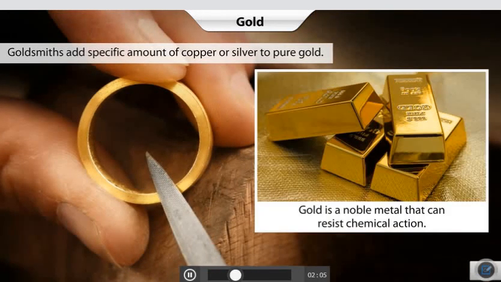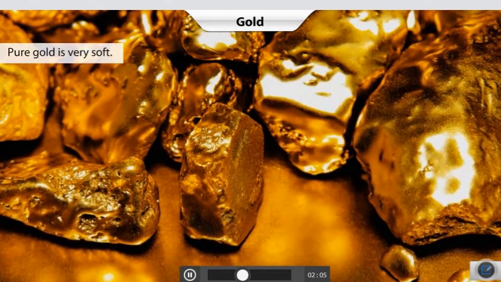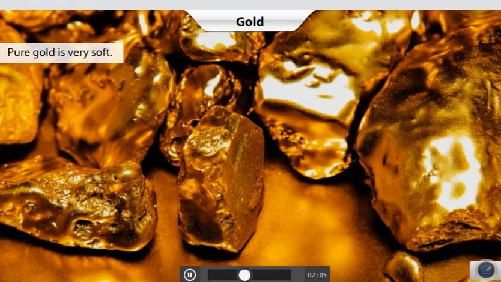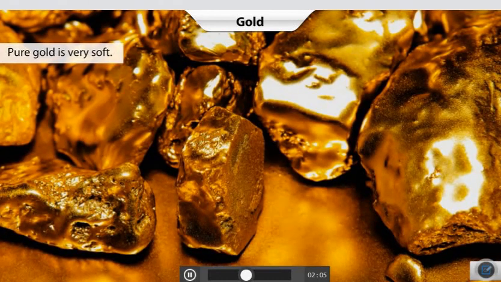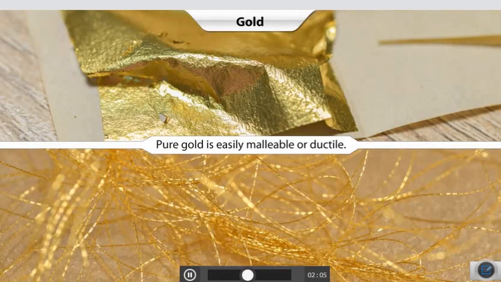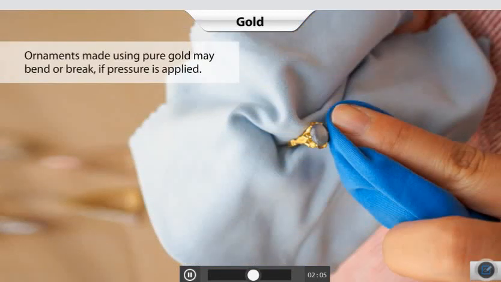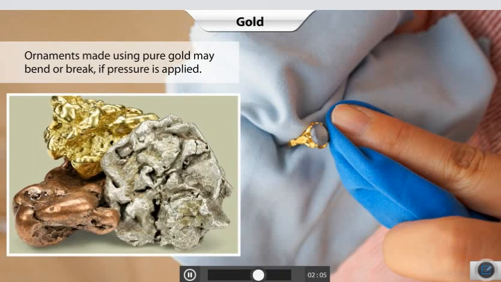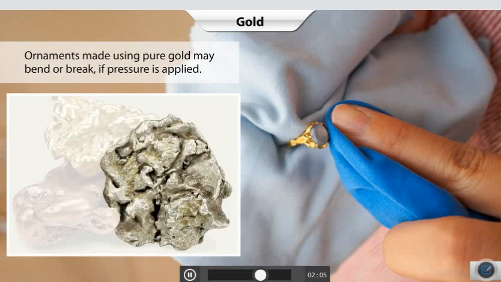Gold is a noble metal and occurs in nature in elemental form. Noble metal means that it can resist chemical action. So, it doesn't corrode and cannot be easily attacked by acids. However, pure gold is very soft. It is easily malleable or ductile. That is, it can be easily made into thin sheets or threads. Due to this, ornaments made using pure gold may bend or break if pressure is applied. This is why pure gold is mixed with specific amounts of copper and silver.